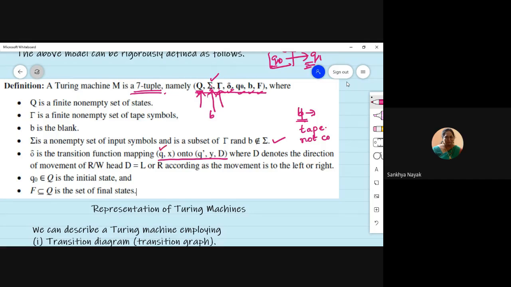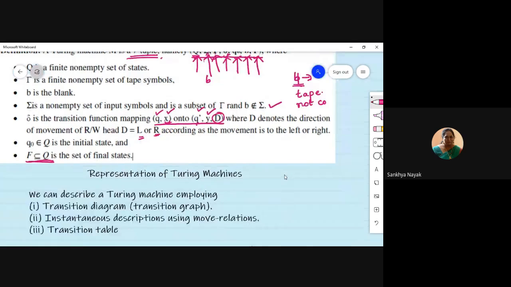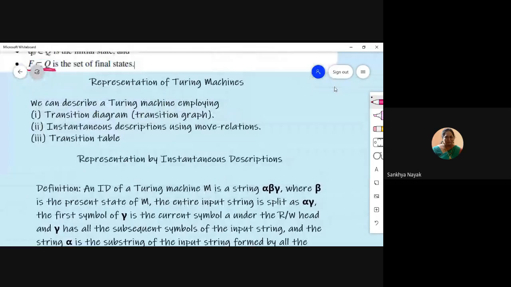You are at state Q and the input symbol is X. Maybe you will be moving to Q dash, some other state. This input symbol may be replaced by another symbol, and this is the direction: after this, whether you are going to move towards the right or towards the left. So you can write it as R or L. Okay, so that is your delta. Q naught is your initial state, B is the blank, and F is a subset of Q, which represents the set of final states. Okay, so whenever we say design a Turing machine, how do we represent the Turing machine?